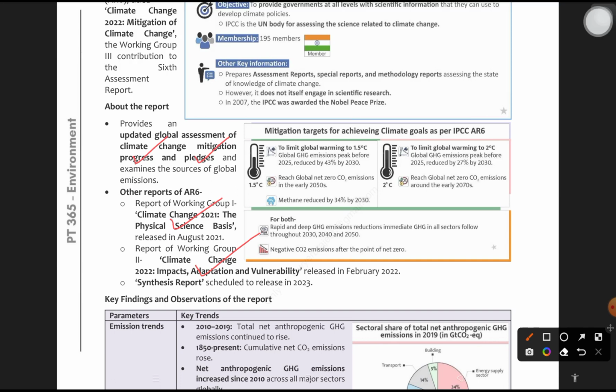synthesis report is also released in 2023. It is recently released. I think it is released today itself. The Synthesis Report of the Intergovernmental Panel on Climate Change, AR6 Synthesis Report, recently released. It is a sobering account of present and future damages to ecosystems. This is also an important addition to the IPCC reports now, which is not present in this PT365. Moving forward, so what does it do?